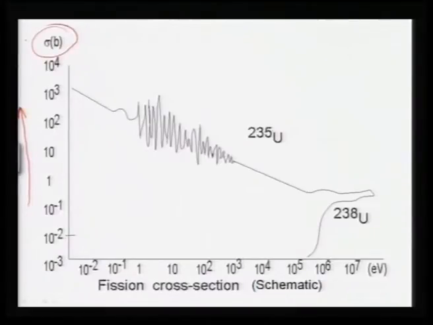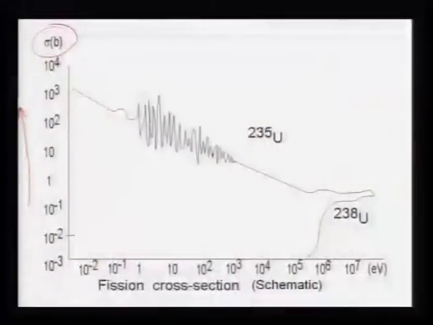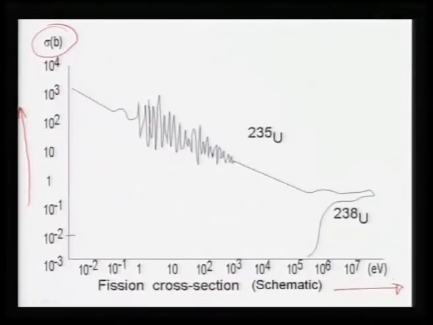One barn is 10 to the power minus 28 centimeter square. The reaction mechanism decides this probability, and it is measured in terms of these cross sections. The horizontal side is the kinetic energy of the neutron in electron volts.